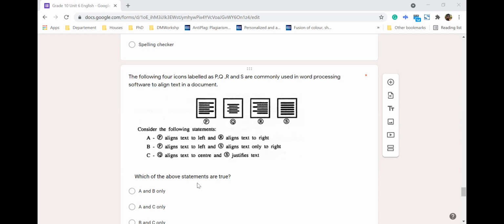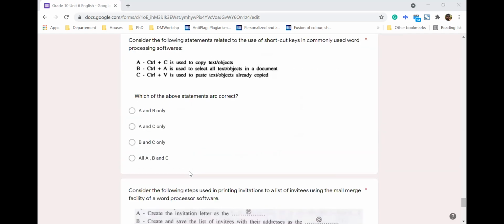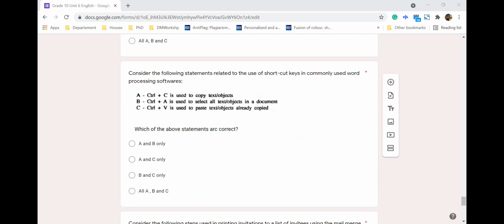B: P aligns text to the left and S aligns text only to the right. No, that's incorrect because justify means it's both. C: Q aligns text to the center and S justifies the text. C is also correct. So which means the answer for this is A and C only. Right, I think the majority of you got it correct.